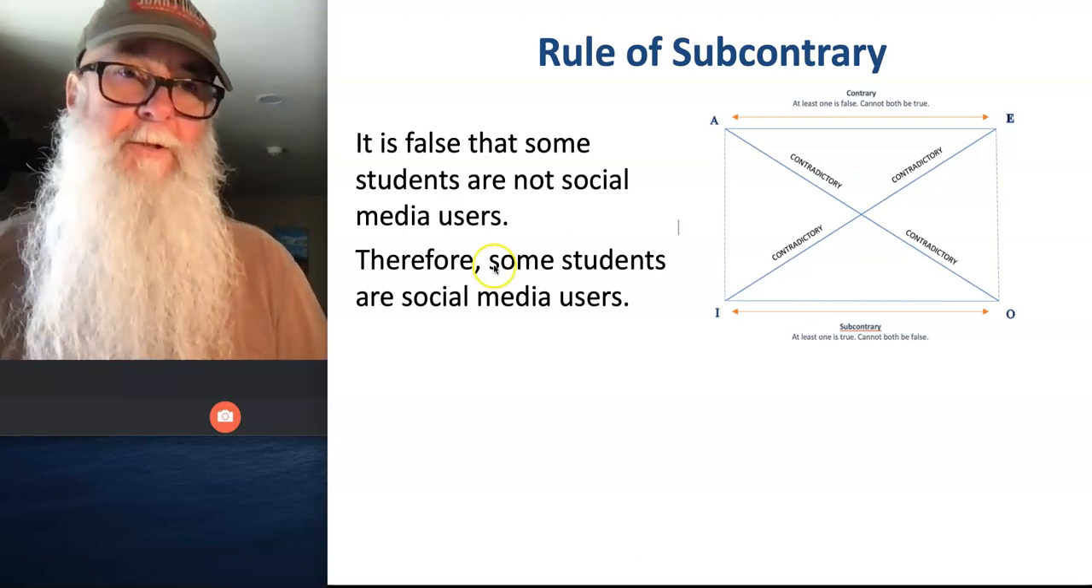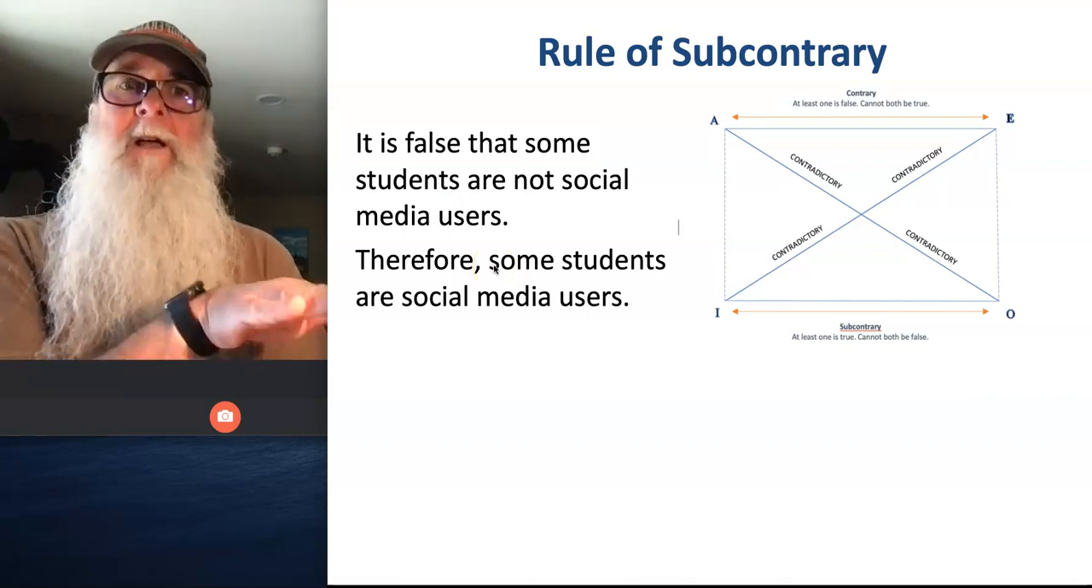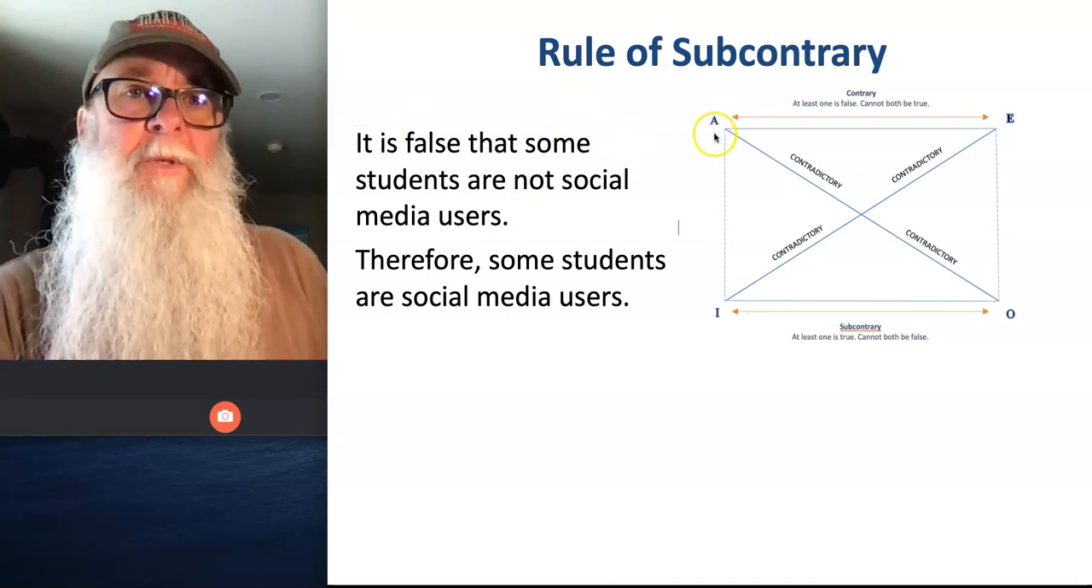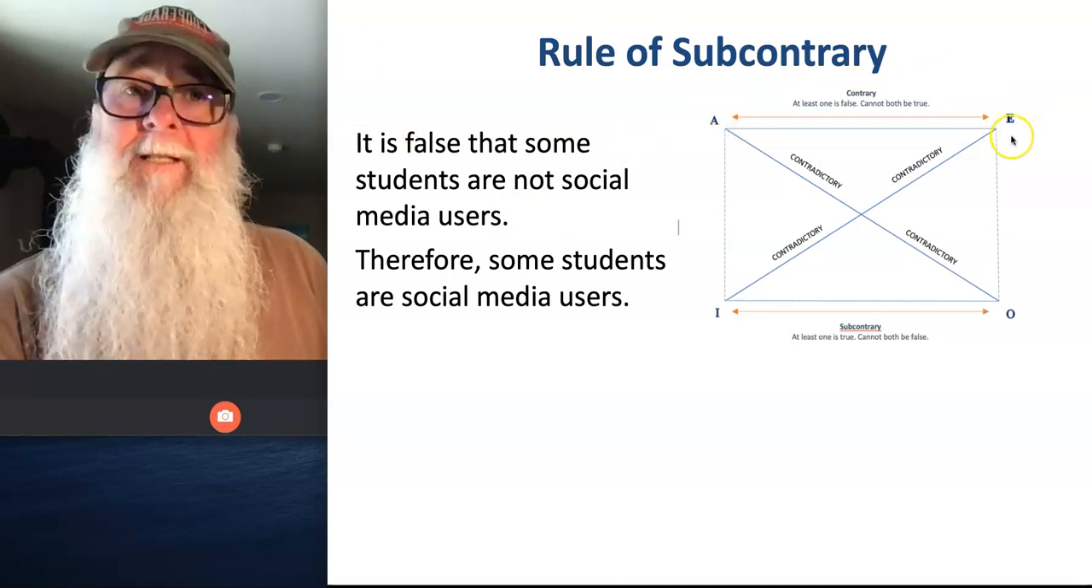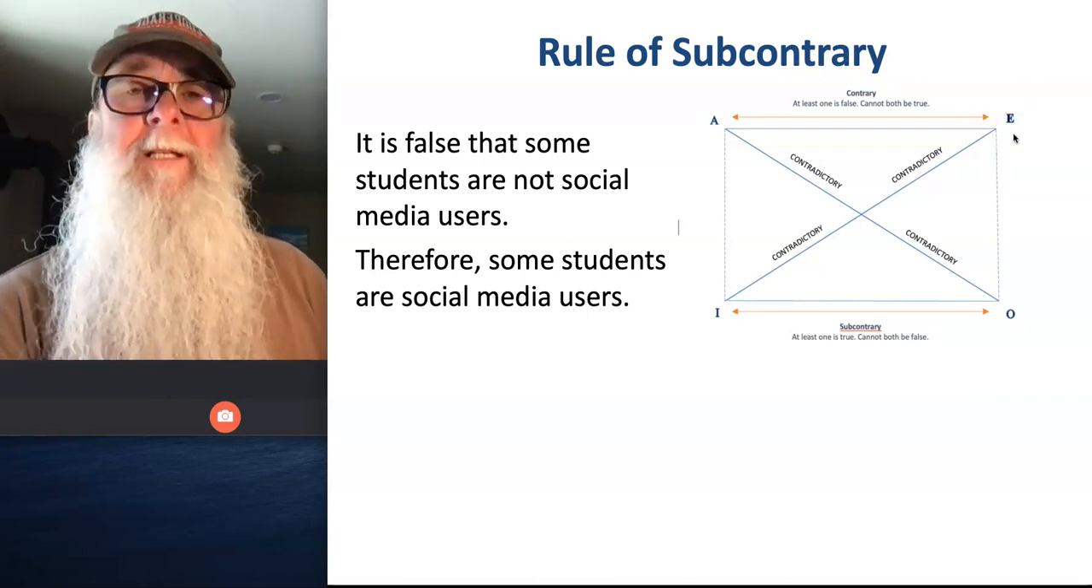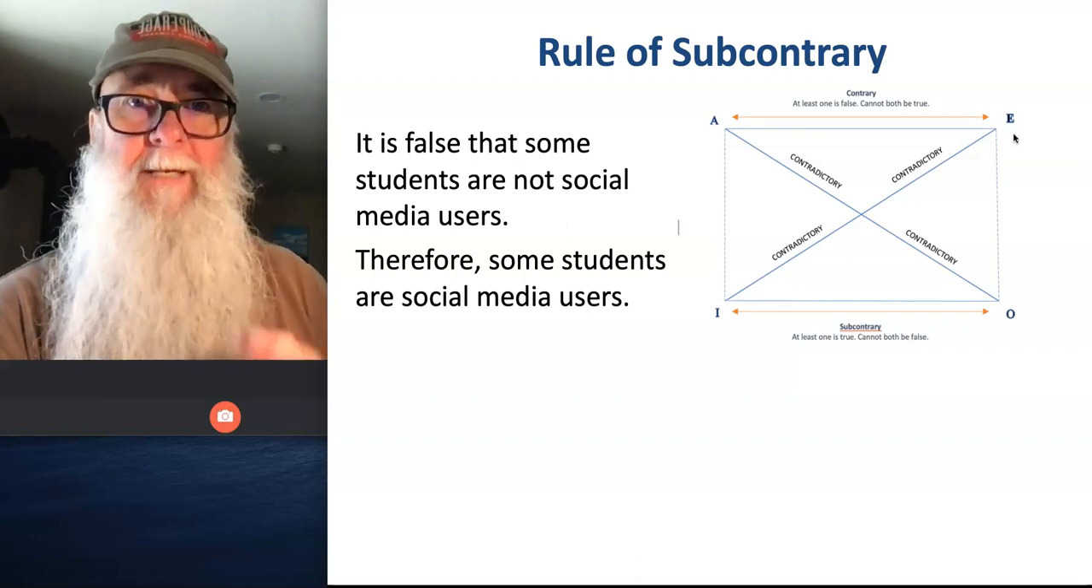The rule of subcontrary is sort of the mirror image of the rule of contrary. So remember, the rule of contrary has to do with corresponding A and E statements, and it says that given corresponding A and E statements, at least one of them is false. They might both be false, but they can't both be true.